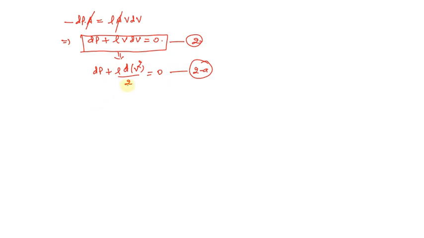Now we use one particular relation for the state of a gas, that is p upon rho to the power k equals constant. This constant is capital C, and this expression is valid for ideal gas only.